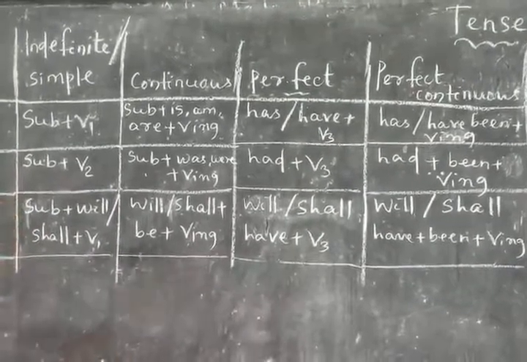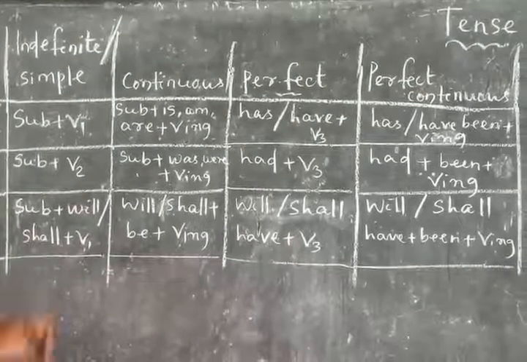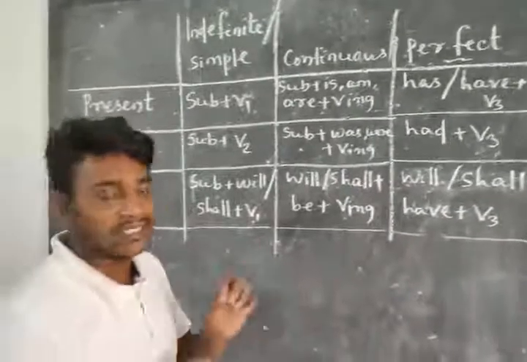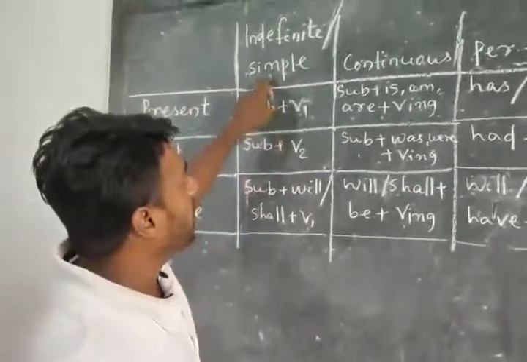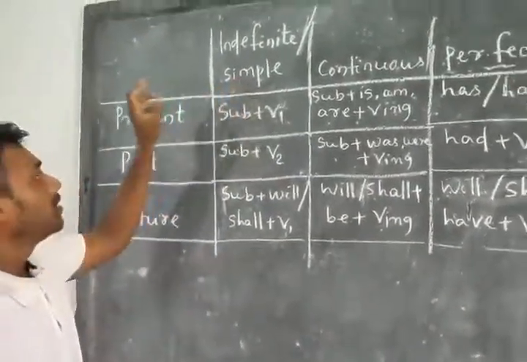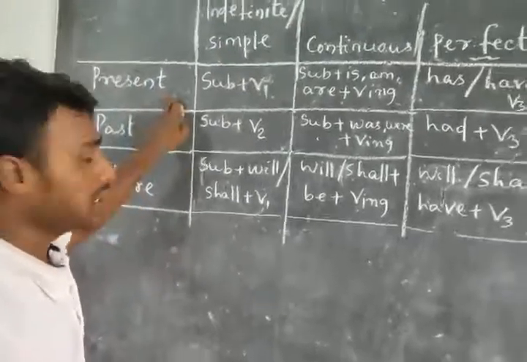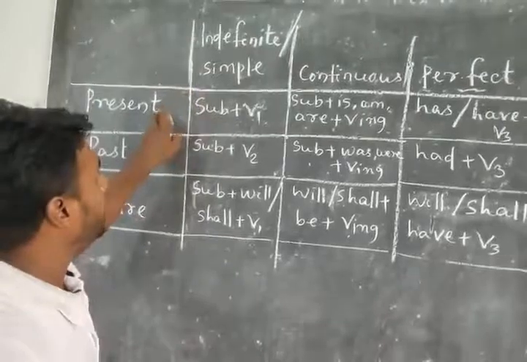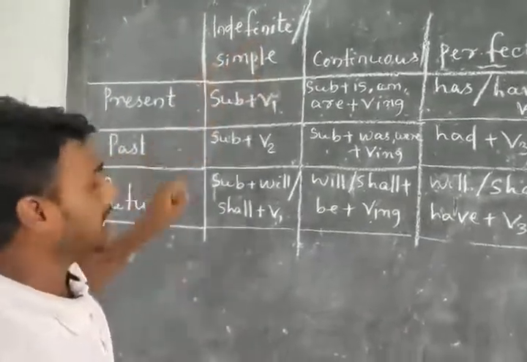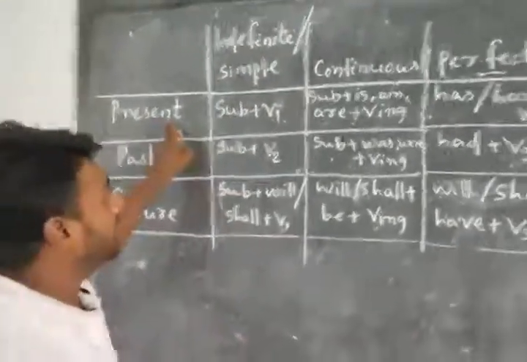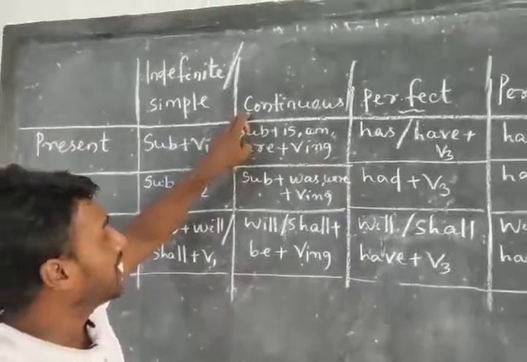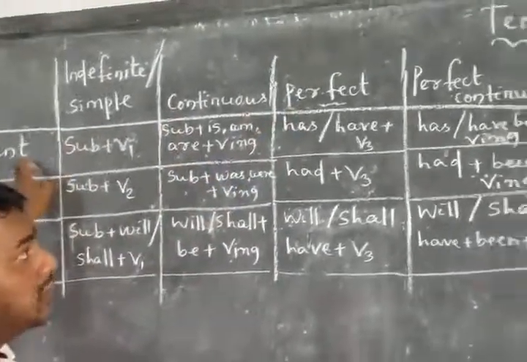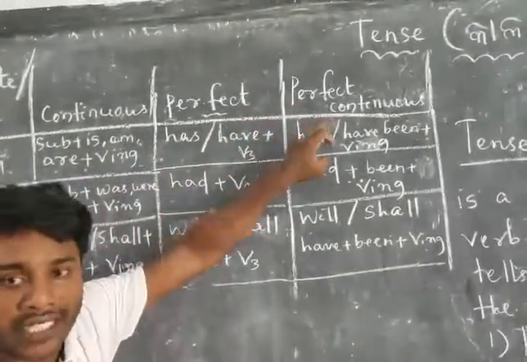And in this class, we discussed the forms of verbs as well as the forms of your tense. There are 4 forms of present tense, that is present simple or present indefinite. The second is present continuous. Third one is present perfect, and the fourth one is present perfect continuous.